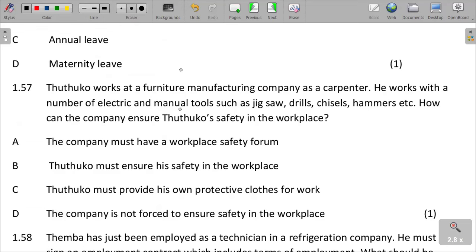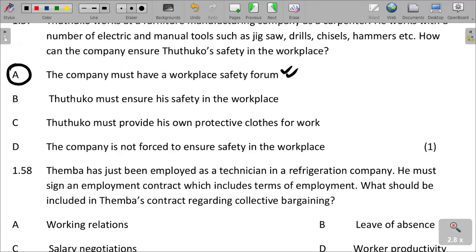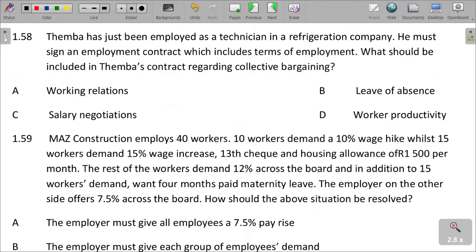The company must have a workplace safety forum, to ensure his safety in the workplace. Tutuko must not provide his own protective equipment. The company is not forced to ensure it otherwise. The workplace safety forum works to ensure that the workplace is safe. They put in place all the necessary safety procedures that are needed at the workplace.